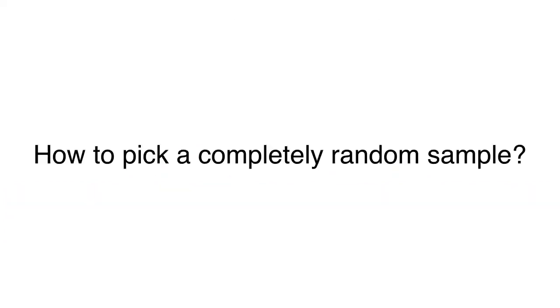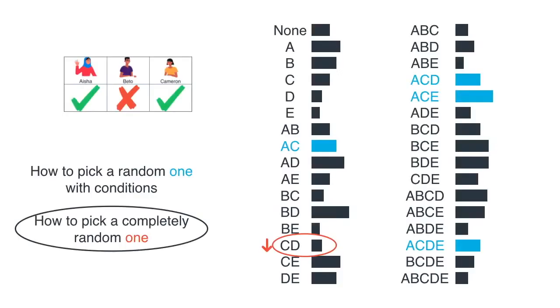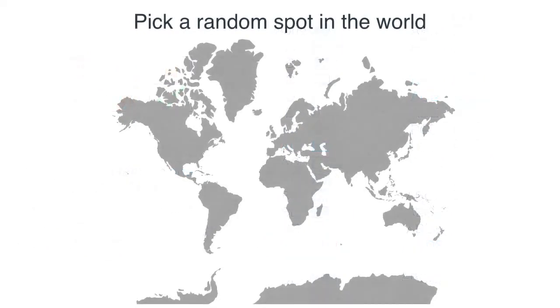Now we're almost done. I showed you how to pick a simple random scenario given the people who showed up. But now how do we pick a completely random scenario? In other words, how do we pick this red sample, which is a completely random sample out of this distribution? Now, it is very hard to pick a completely random sample out of the distribution where the probabilities are given by the bars. So I'm going to show you a pretty close approximation, a way to find a pretty random sample. And the way I like to think of it is as follows.